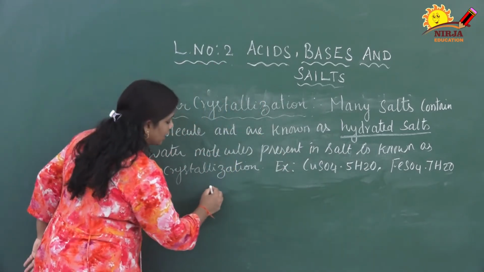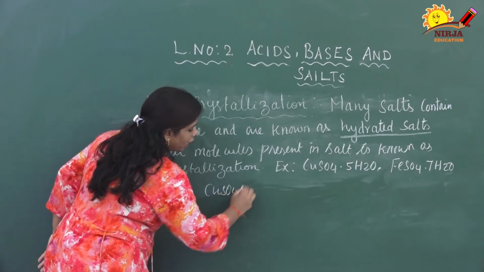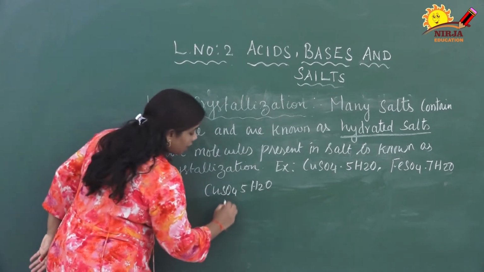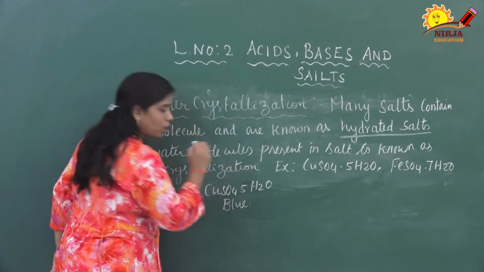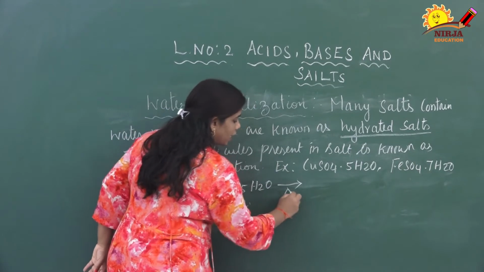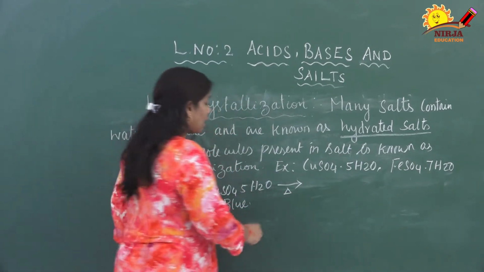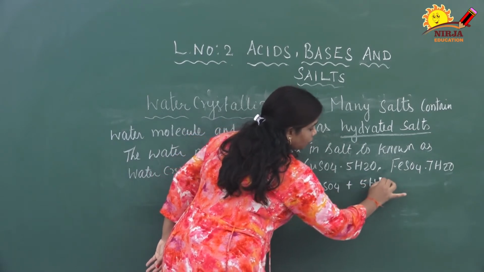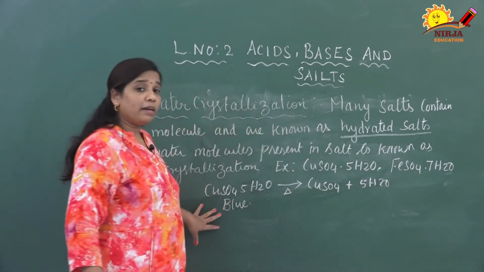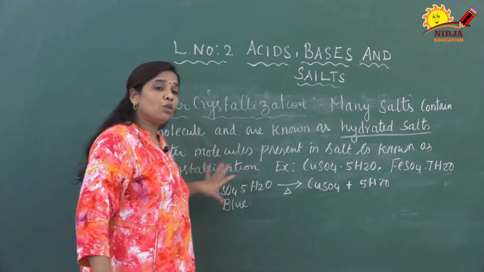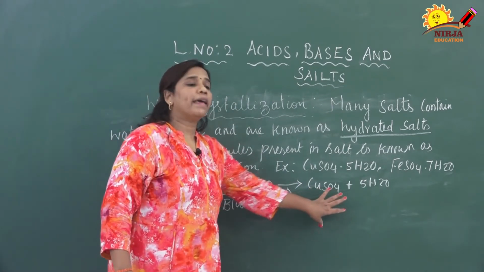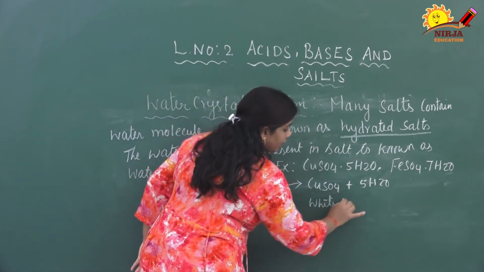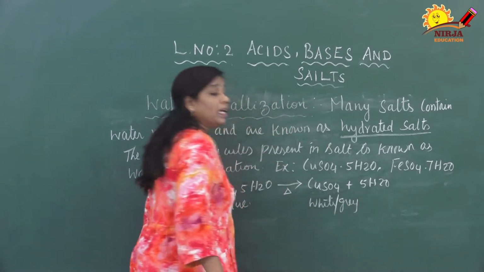Now, I am going to write here CuSO4.5H2O, that is copper sulphate pentahydrate, that is a bluish color, blue color. When we heat it in a test tube, it is converted into copper sulphate plus water. So the hydrated one is converted into the unhydrated one. So the watery one is converted into the dry one. What is the color of this copper sulphate normally? White or grey color. It will be changed.